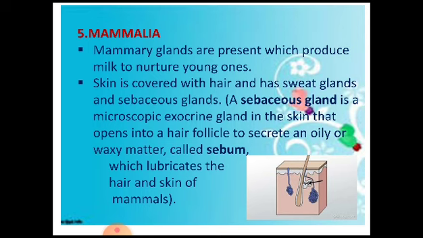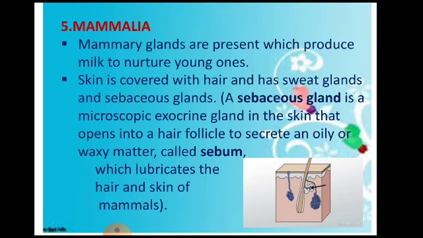Now we move on to the 5th classification of the class, that is the mammalia. So from the name itself we come to know that they are mammals, and the mammary glands that are present in these animals, they produce milk to nurture their young ones. So they give birth to their young ones. They don't lay eggs.